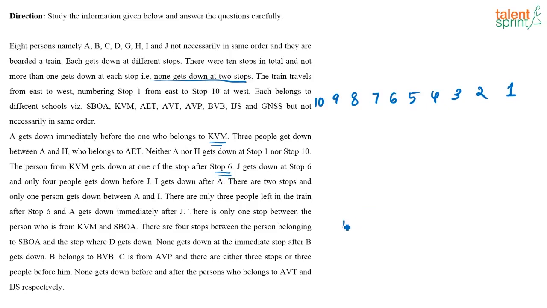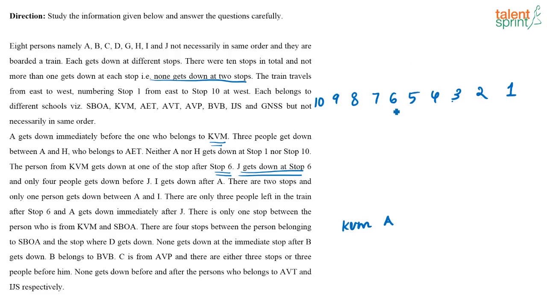So if the person from KVM is getting down at one stop, A is getting down just before that person. Okay, so if A is here, KVM is here, like that, right? So A gets down immediately before the one who belongs to KVM, and KVM gets down at one of the stops after 6. So if KVM is getting down at 7, A is getting down at 6. That's what it means. Now J gets down at stop 6 and only 4 people get down before J.